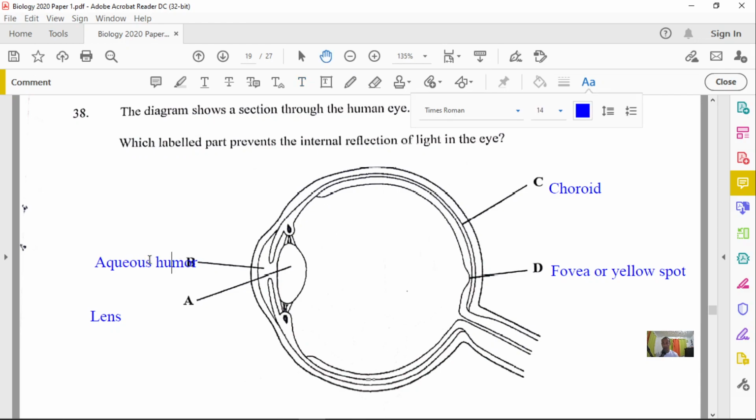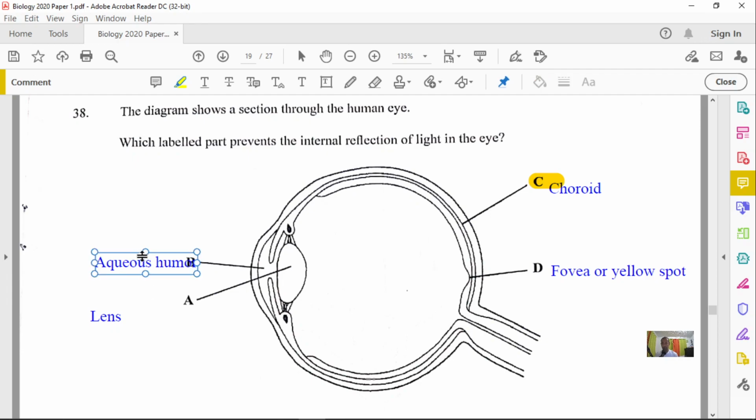So what we can do here now is look at the question. It said, which part will help to prevent the internal reflection of light? And so the answer here will have to be C, because the choroid is what prevents light from being internally reflected. So option C will be our answer. All right, option C.